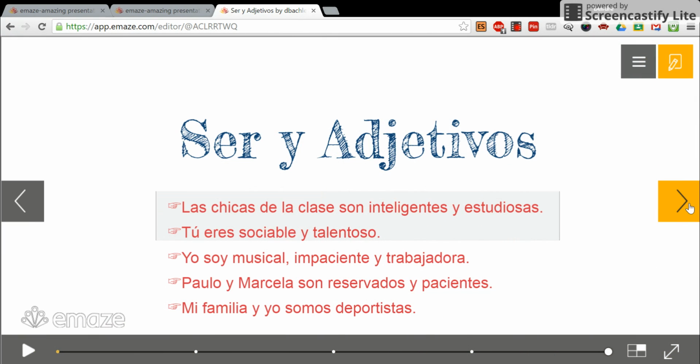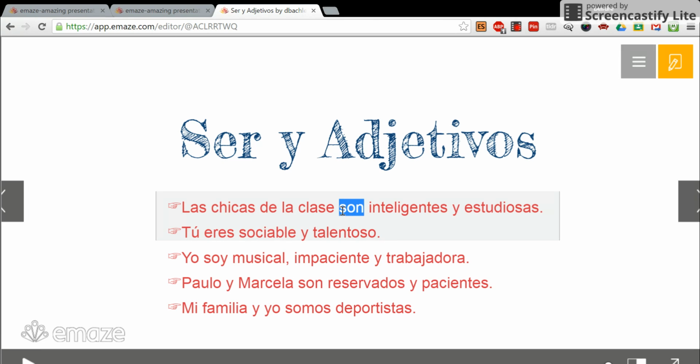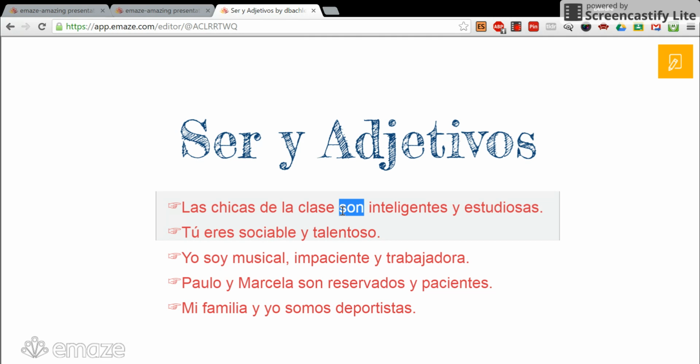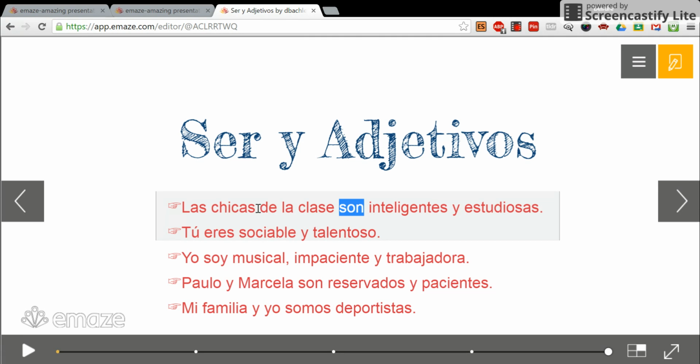Here are some examples. Las chicas de la clase son inteligentes y estudiosas. We are talking about las chicas, which is why we use the form of the verb ser, son, because it's really describing ellas, a plural group of girls. Therefore, we also need to make inteligentes plural, and we need to use estudiosas as plural.